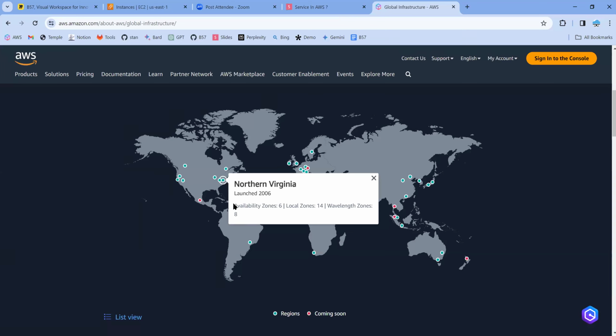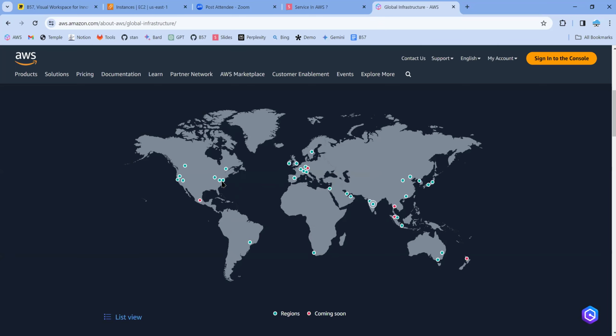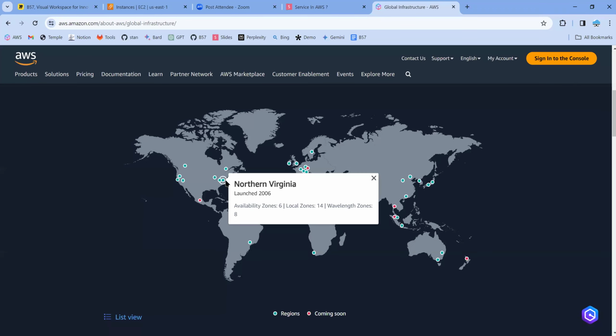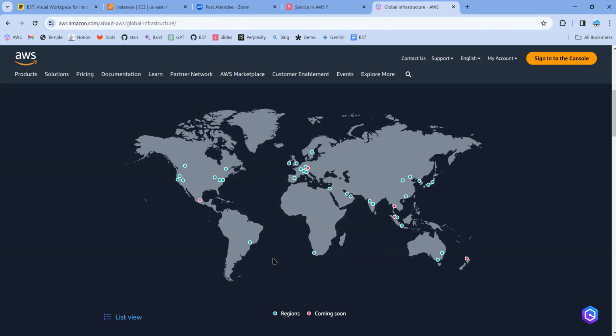And if you see this, Amazon has 6 availability zones. We didn't talk about what is availability zone at this point of time, but understand availability zone is like a data center. Whenever Amazon wants to release any brand new feature, they don't release the features across the world. First, they release in one place, and then slowly, they'll release across the board. In that space, you get most of the brand new features in North Virginia because it's one of the biggest infrastructure, and a huge number of customers are hosted on top of this Virginia.